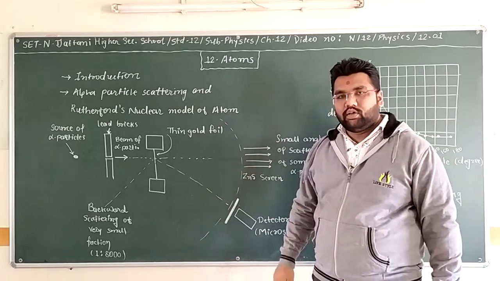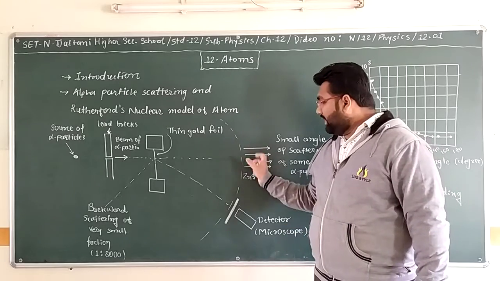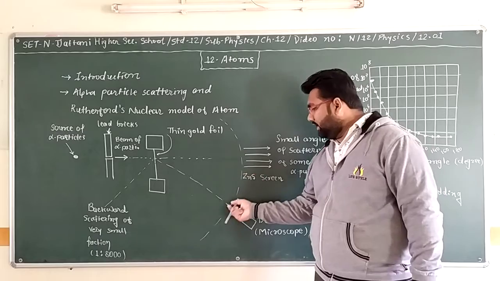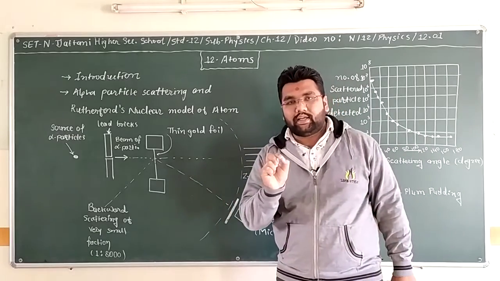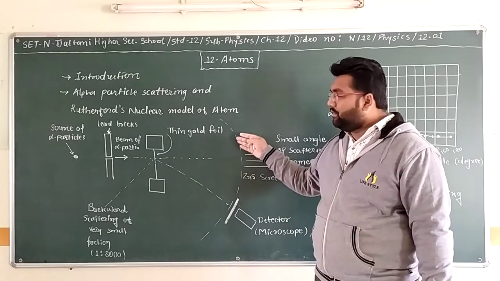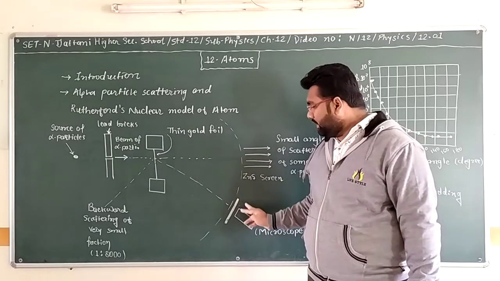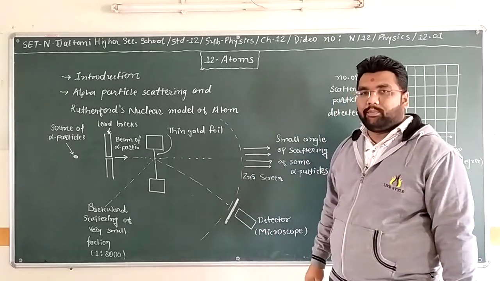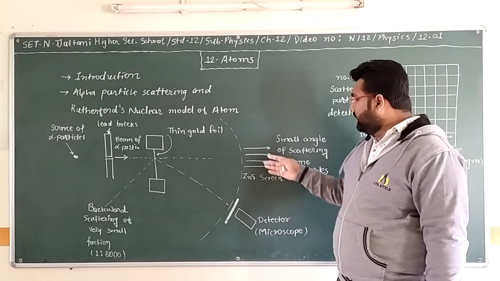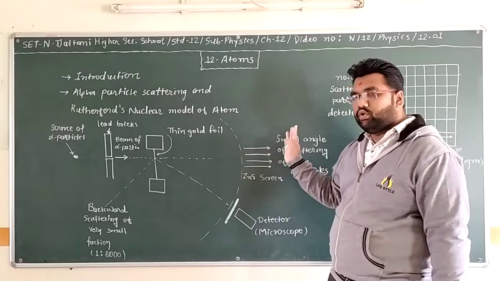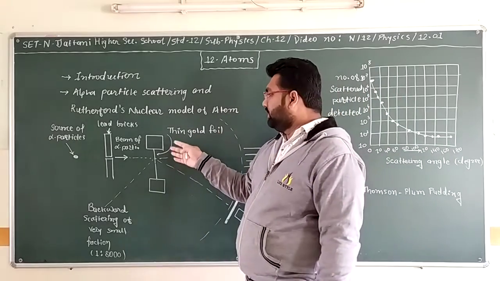So why have we selected the zinc sulfide screen? Because the zinc sulfide screen gives us a momentary dark spot where the alpha particle bombards it. So we can detect it by the microscope or detector, and so many alpha particles will pass through this foil.